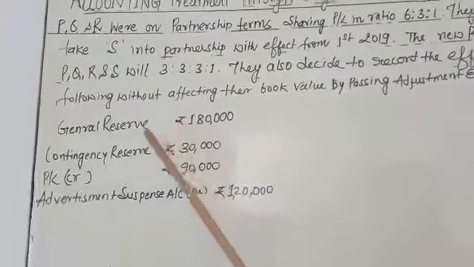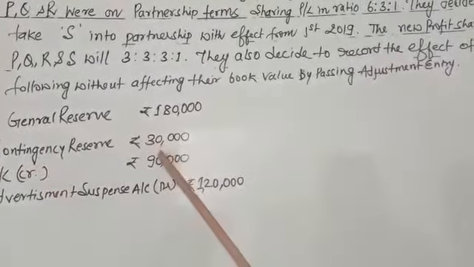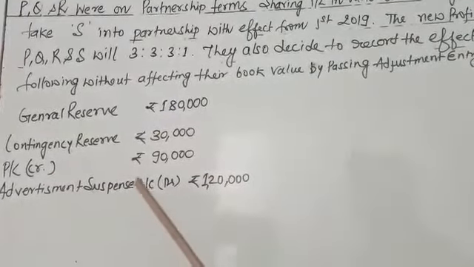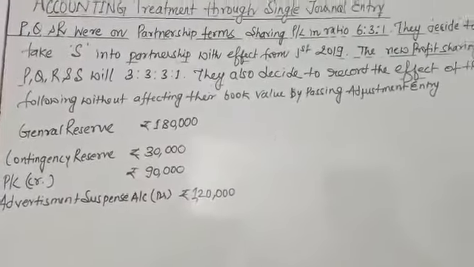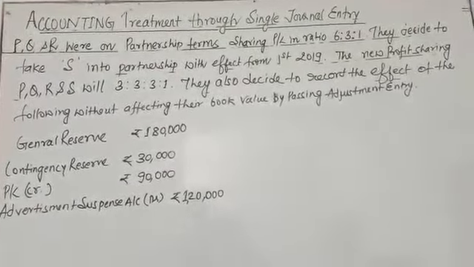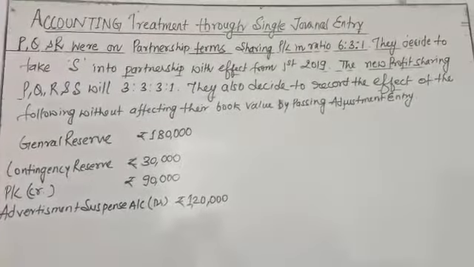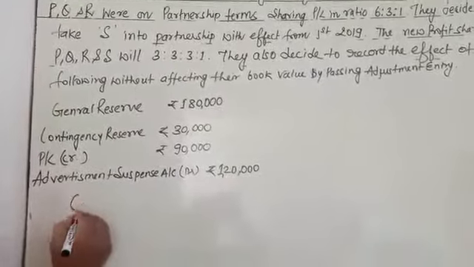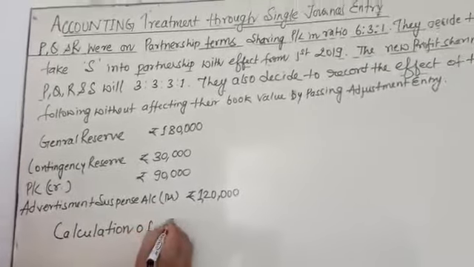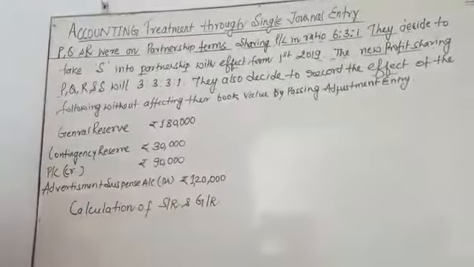These are the book values: general reserve 1,80,000, contingency reserve 30,000, profit and loss credit balance 90,000, and advertisement suspense account 1,20,000. How to solve? My dear students, you first have to do the calculation of the sacrificing and gaining ratio. Okay, this is the rule.